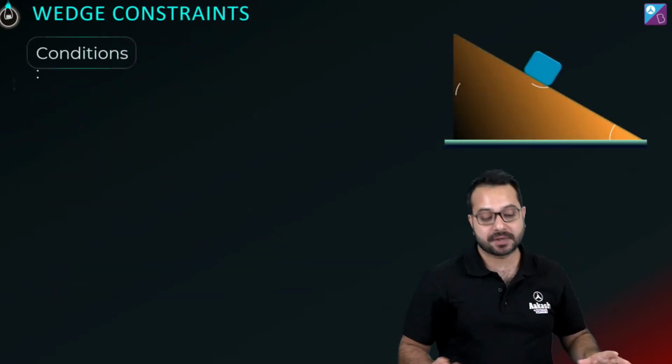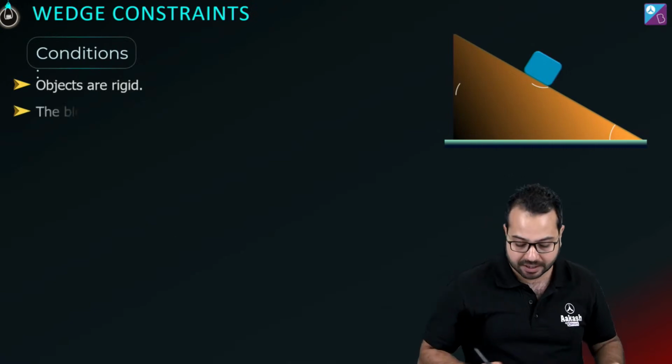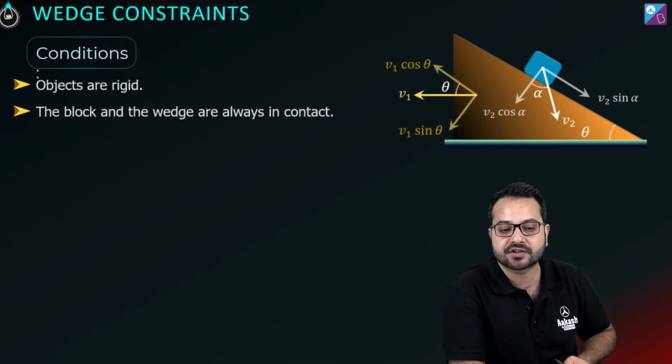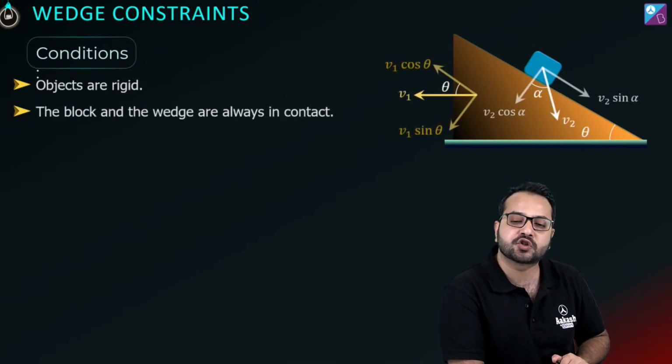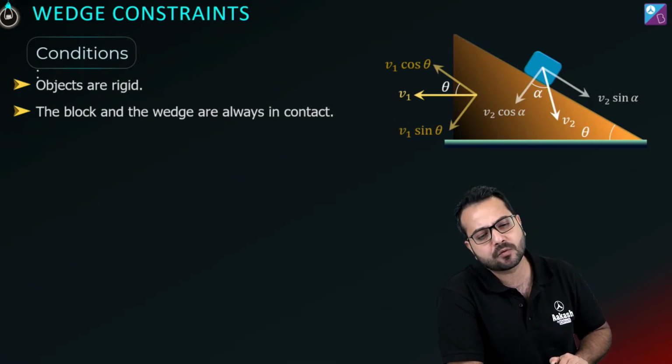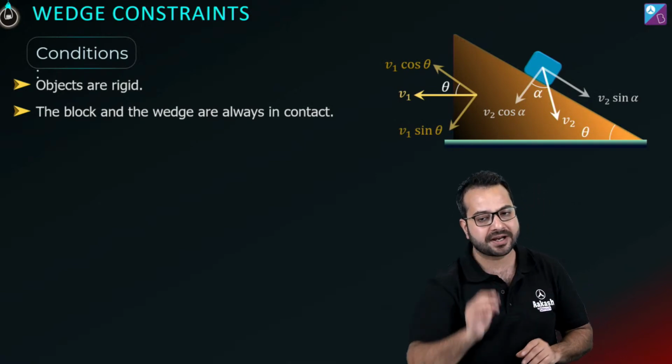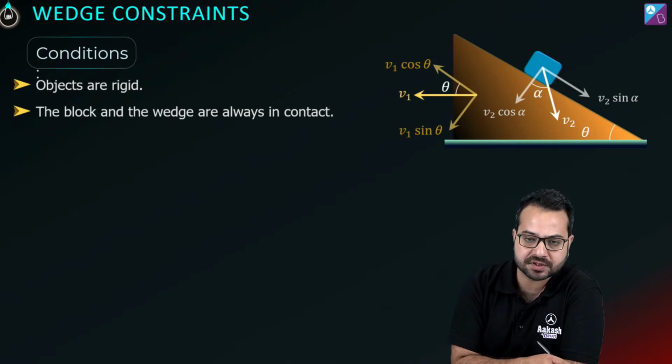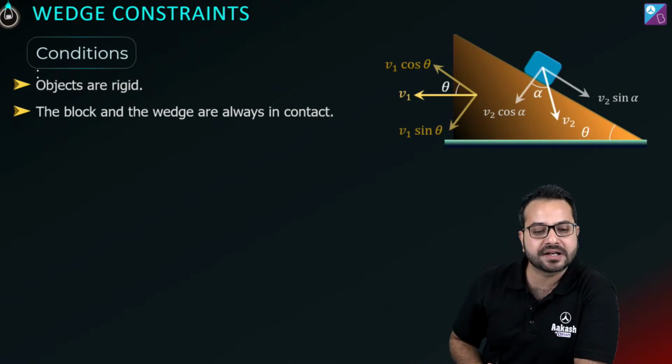अब थोड़ा सा टाइम अपने पास बचा है, फटाफट वेज कंस्ट्रेंट की बात कर लेते हैं. Now you can go ahead and solve more problems on constraint. मैं बता रहा हूं प्रॉब्लम अब नहीं आएगा. Try it, you will not face a lot of problems. Okay, now let's talk about wedge constraint. Wedge constraint का मतलब क्या होता है?